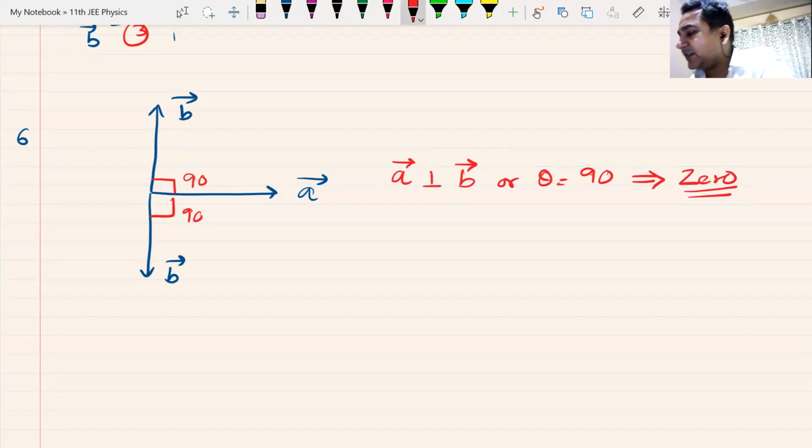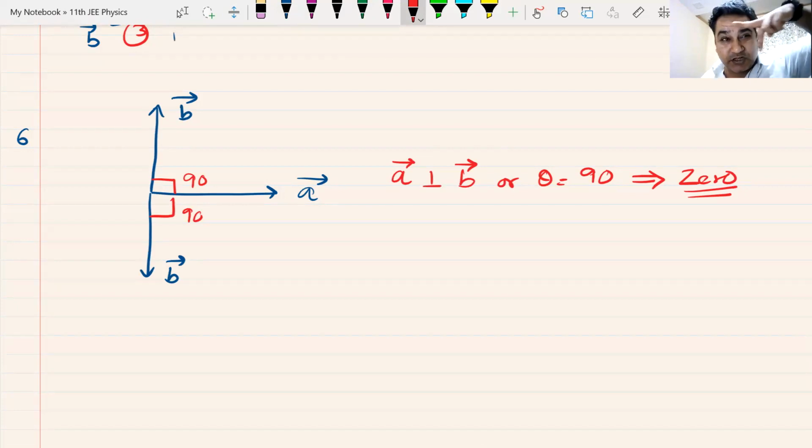Do we understand this? Both are perpendicular. And this is a very important condition that you must remember. If you ever find two vectors which are perpendicular, their dot product has to be 0. No matter what, no matter how. Perpendicular dot product 0. Remember this.